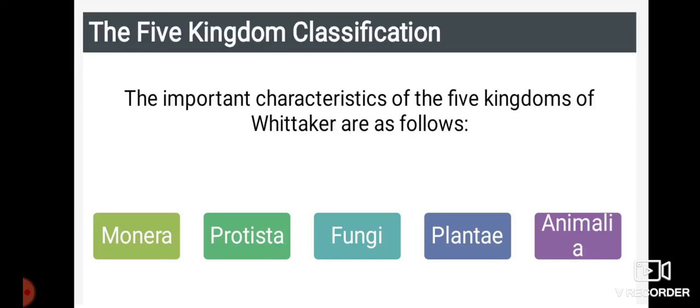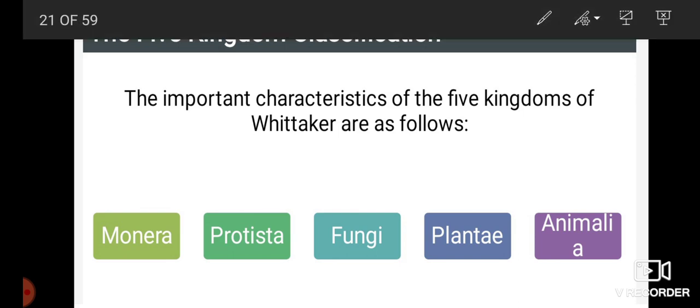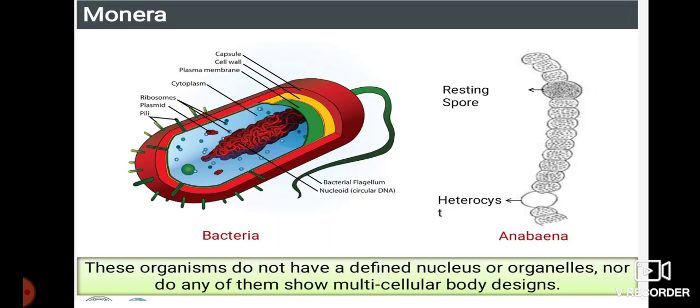Students, in the last class we learnt about the classification of living organisms and the contribution of scientists who gave the five kingdoms of classification. The five kingdoms of classification, which was given by Whittaker, are as follows: Monera, Protista, Fungi, Plantae, Animalia. The first one, Monera. You can see the picture here: bacteria and even Anabaena.